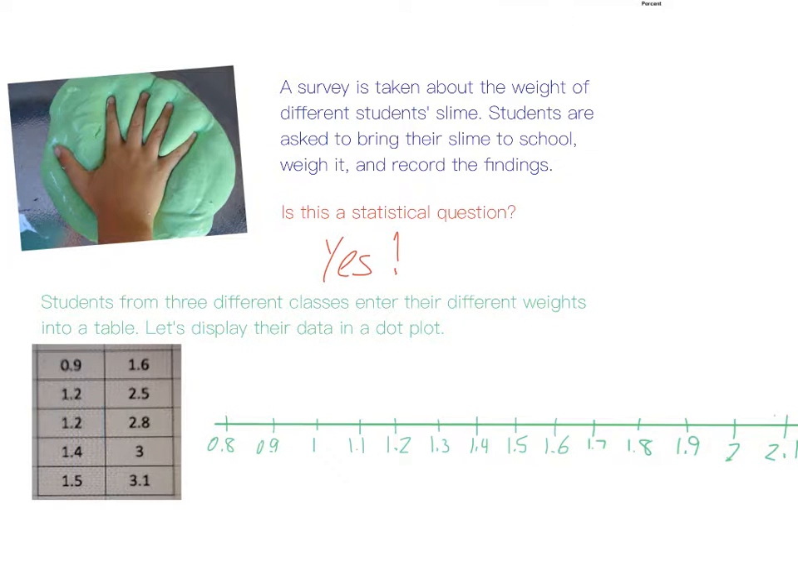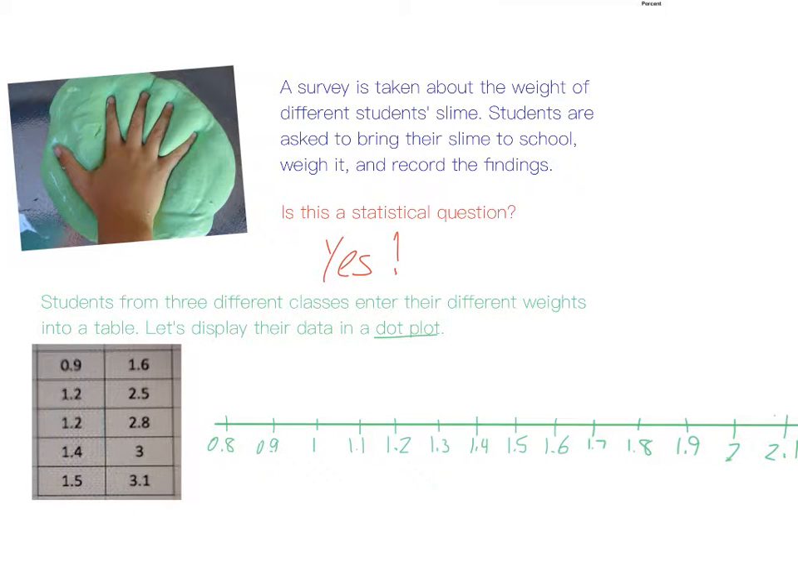Now, let's say that students from 3 different classes enter their different weights of slime into a table, and we're going to display their data in what's called a dot plot. Why is it called a dot plot? Here you're going to see. I'm going to take the first piece of data, and this table is organized numerically, going down and then back up and down.